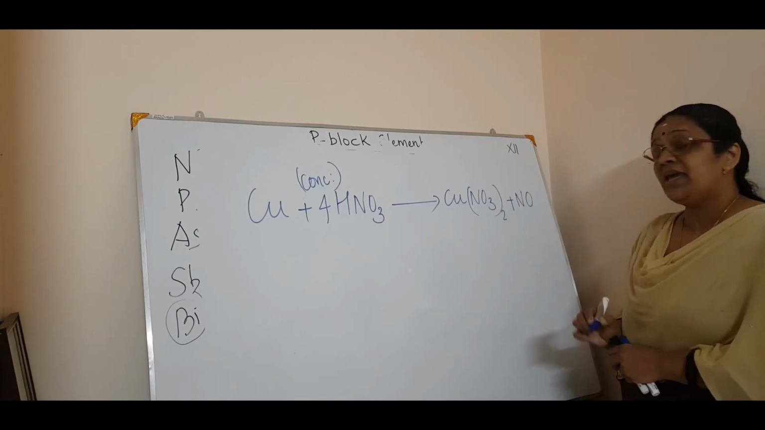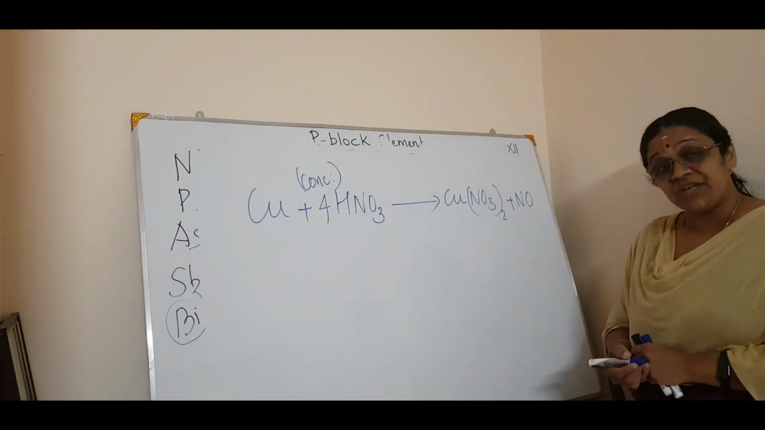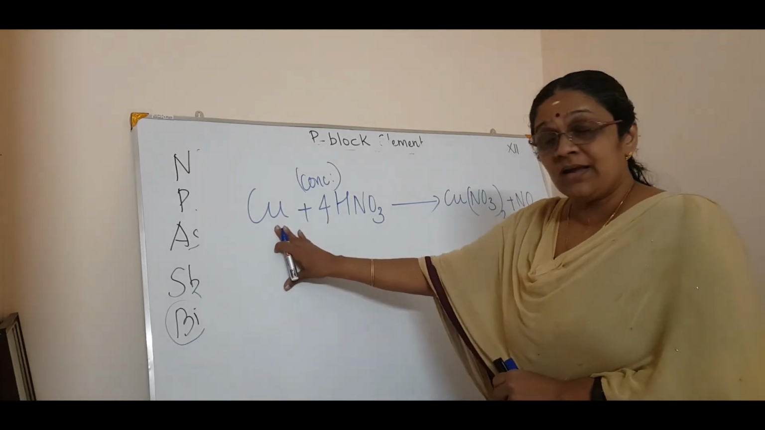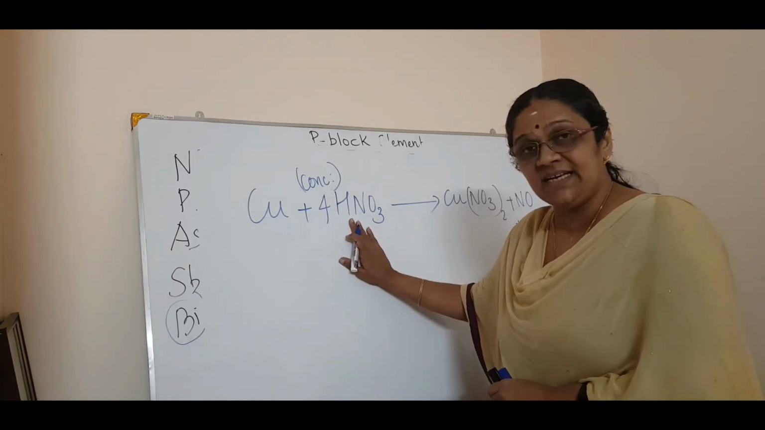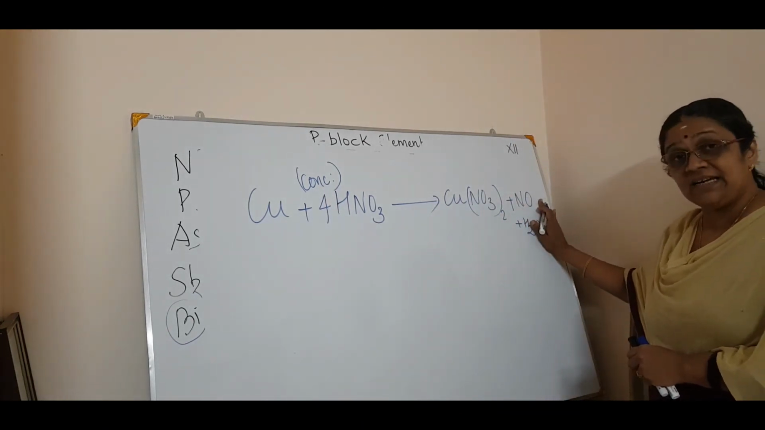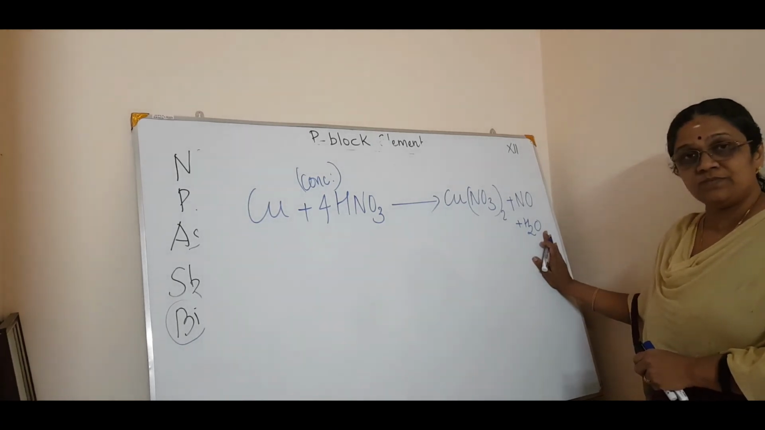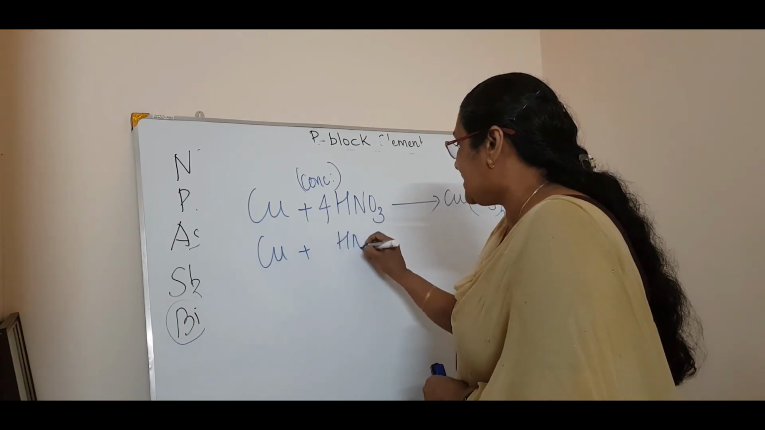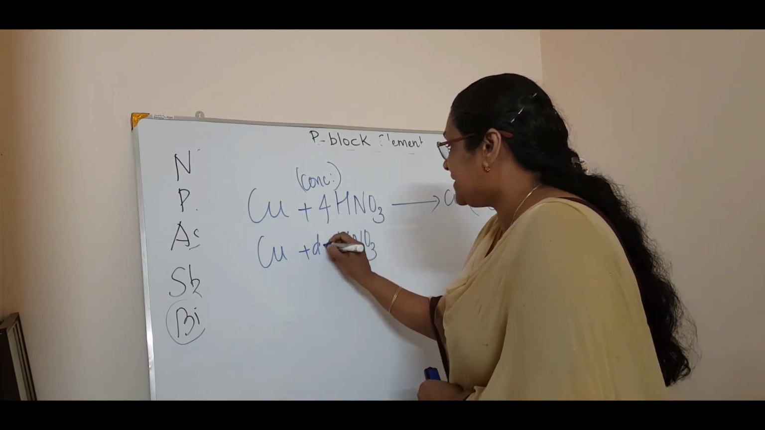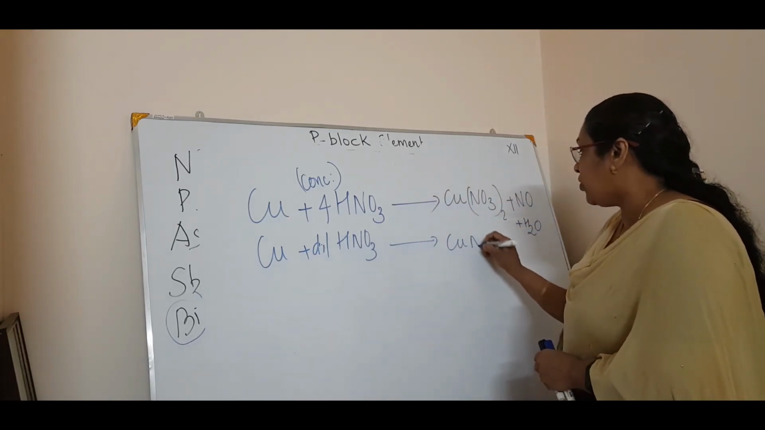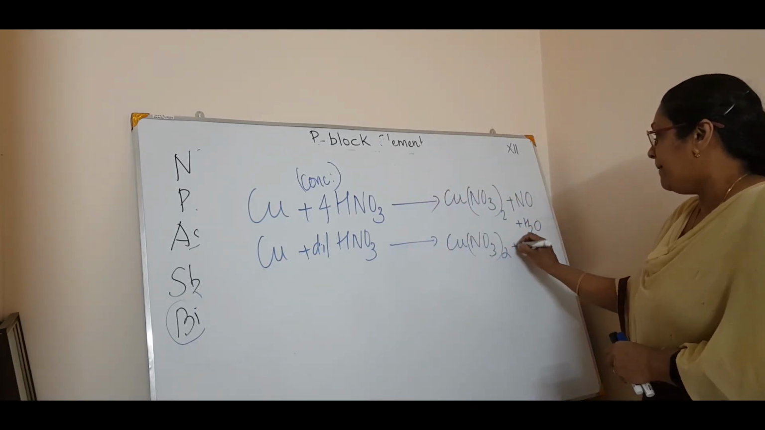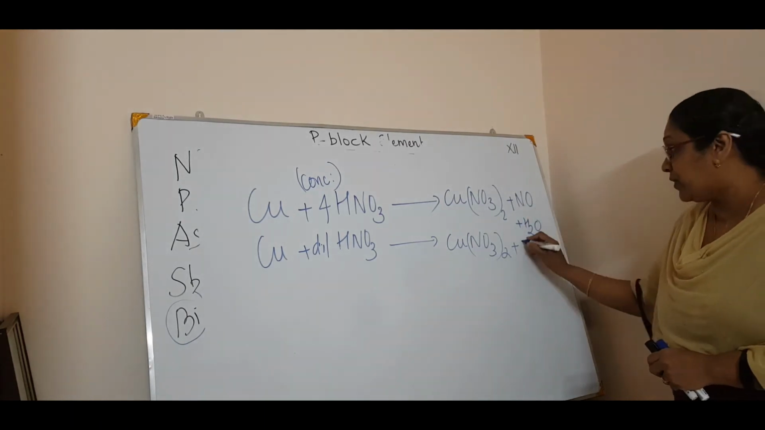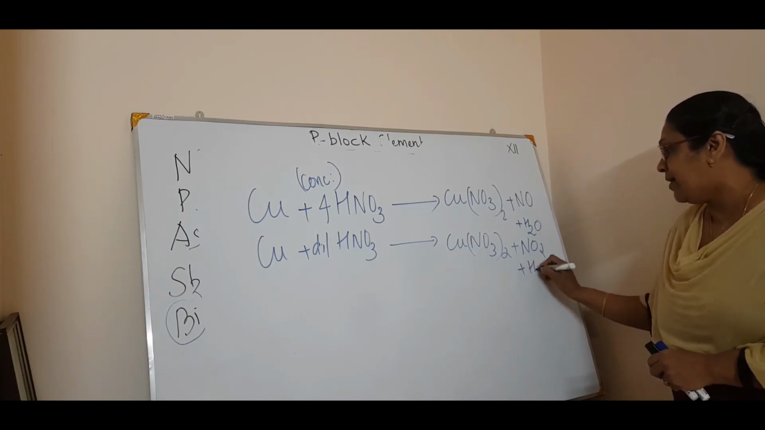The product will be NO, that is nitric oxide, plus water. Listen, when copper reacts with concentrated nitric acid, you will get copper nitrate plus nitric oxide plus H2O. Now, if the same copper reacts with dilute nitric acid, it's very, very important. The same copper nitrate is formed, but instead of nitric oxide, listen very carefully, you will get nitrogen dioxide plus water.